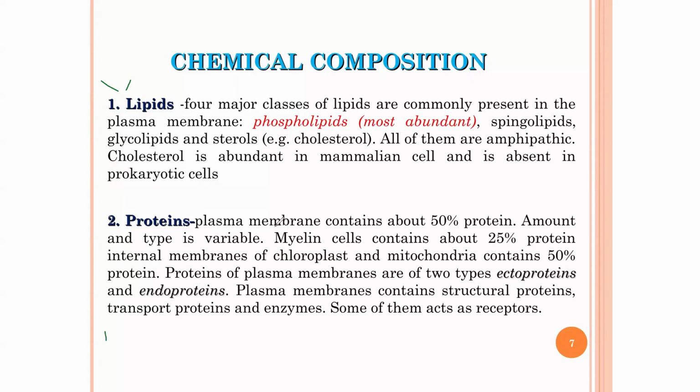Number one, we have phospholipids. Phospholipid is found in the cell membrane. And what is phospholipid? It is a lipid that has a phosphate attached to it, and it is the most abundant, with the highest percentage. In the case of phospholipid, it has a phosphate group attached to it, and that is why it is called phospholipid.